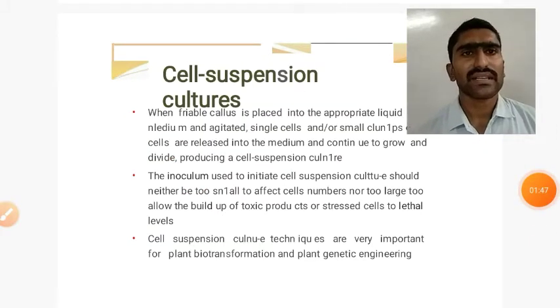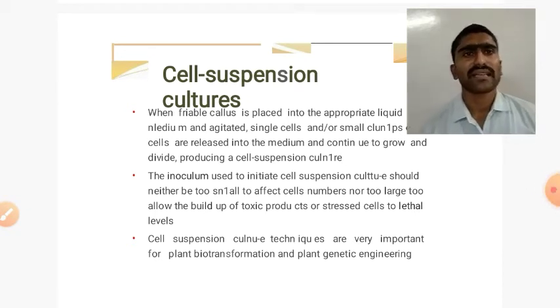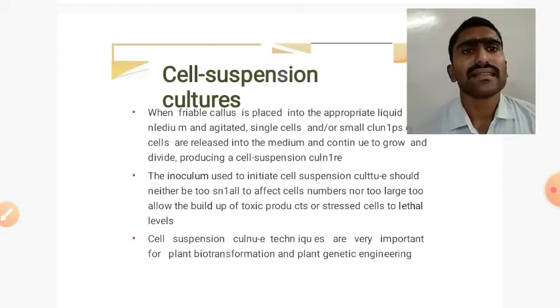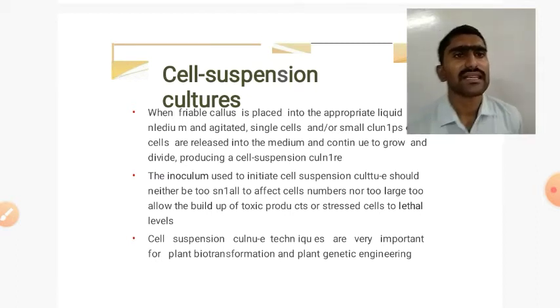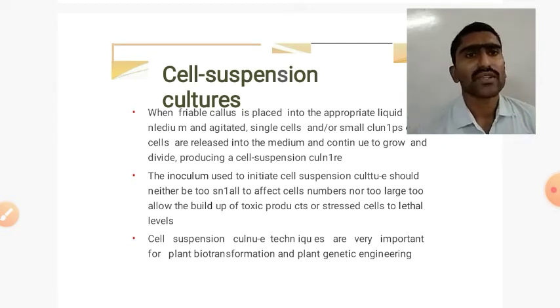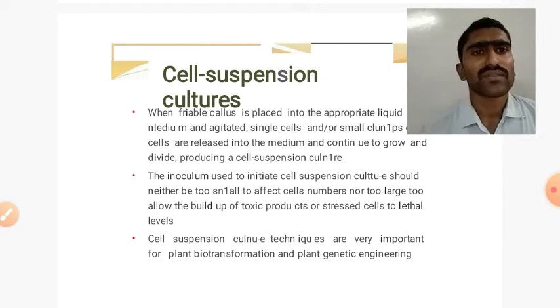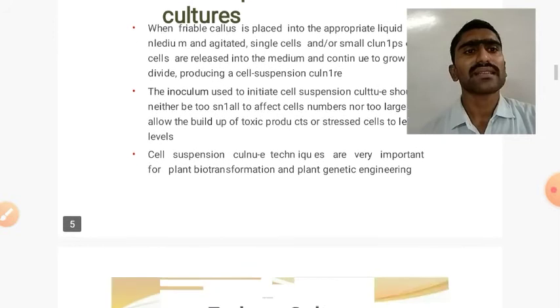Cell suspension culture. When friable callus is placed into the appropriate liquid medium and agitated, single cells and small clumps are generated. Cells are released into the medium and continue to grow and divide, producing a cell suspension culture. The inoculum used to initiate cell suspension culture should neither be too small, which would affect cell numbers, nor too large, which would allow the buildup of toxic products of stressed cells to lethal levels. Cell suspension culture techniques are very important for plant biotransformation and plant genetic engineering.